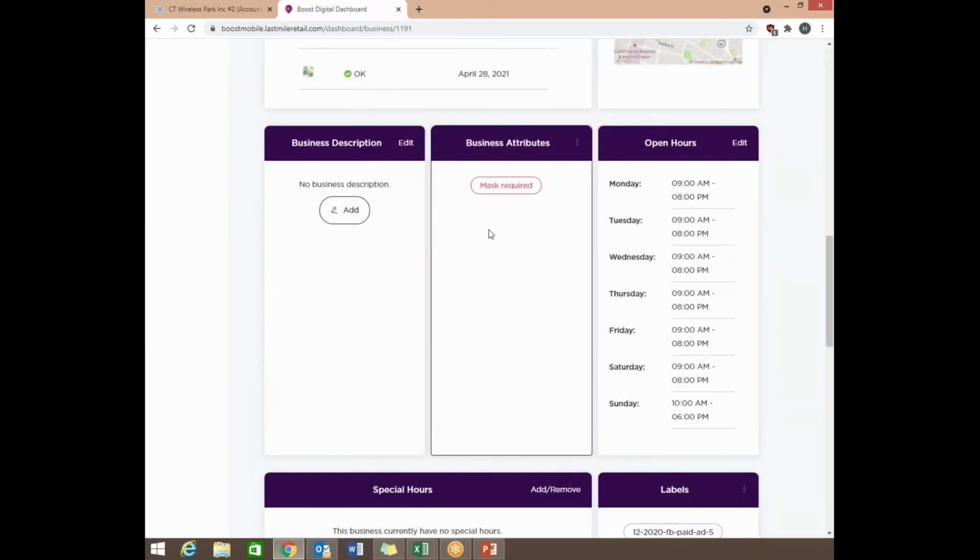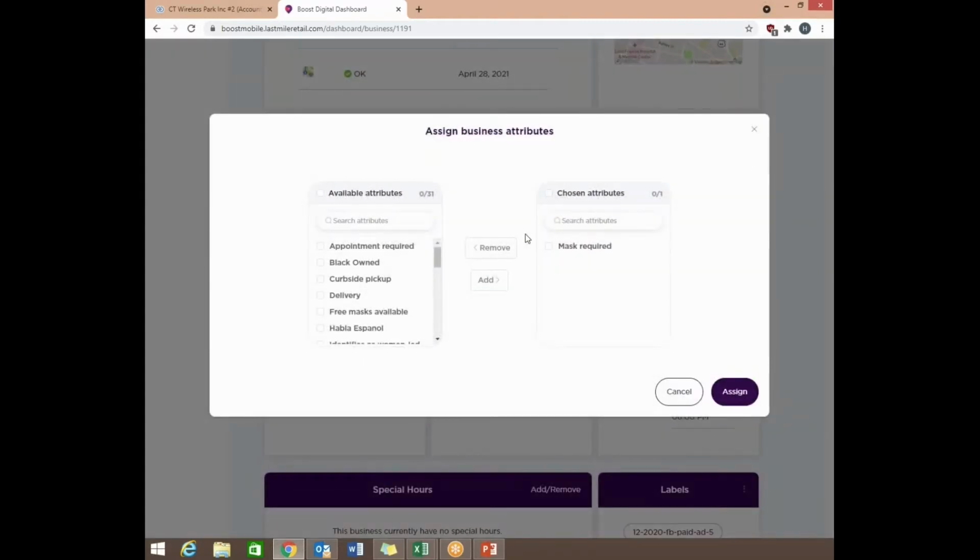The next option we have is business attributes. So what business attributes is, it helps your stores with the Google search engine. So when a customer is looking up attributes for a Boost mobile store, your store will be the first one to come up if it has those attributes the customer is looking for. So let me show you what these attributes can be. So once you're hovering over business attributes, you can click the three little dots here, and you can hit assign. And then it's going to bring up this new page here.